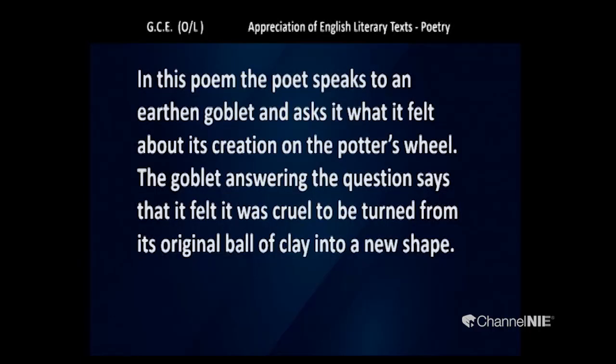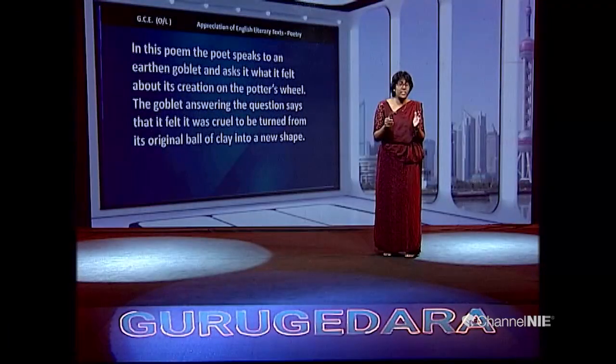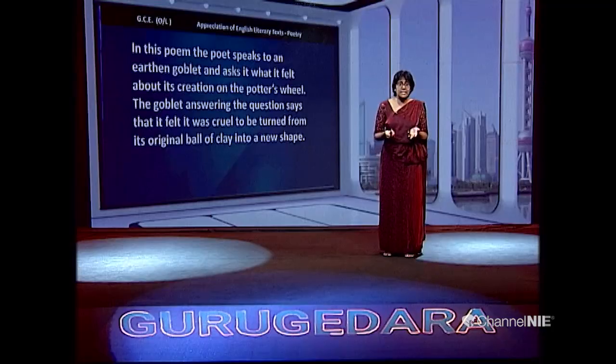You can see in this poem, the poet speaks to an earthen goblet. The question is raised by the poet, and the goblet answers. It asks what it felt about its creation on the potter's wheel. If you look very carefully, what happened to the goblet on the potter's wheel is a pathetic condition.